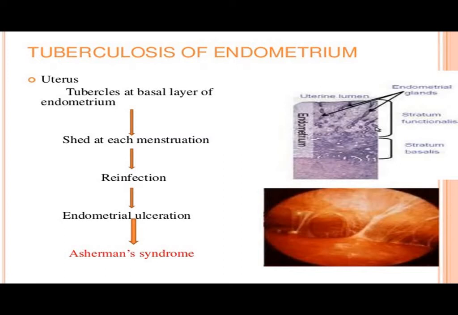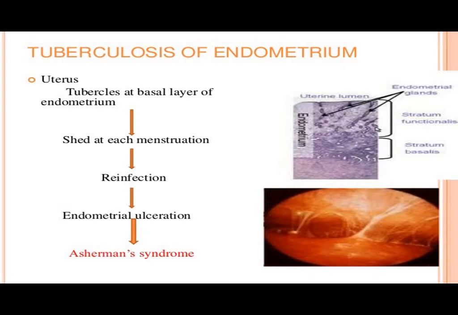Basically there are two layers of the endometrium: the basal layer and the functional layer. The functional layer generally sheds during each menstruation. In tubercular endometritis, the tubercles are present at the basal layer, and as they shed at each menstruation, reinfection will occur, and endometrial ulceration will be there.